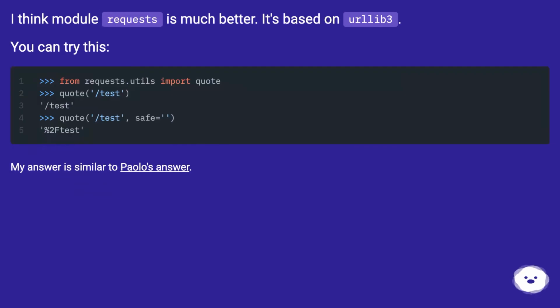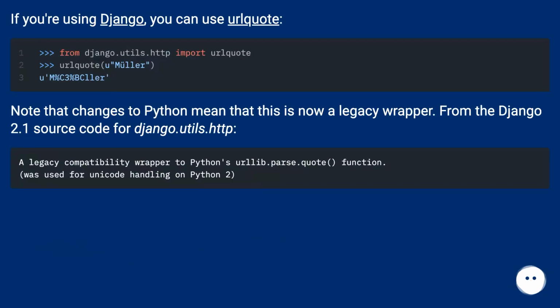I think the requests module is much better. It's based on urllib3. You can try this. My answer is similar to Paulo's answer. If you're using Django, you can use urlquote. Note that changes to Python mean that this is now a legacy wrapper.